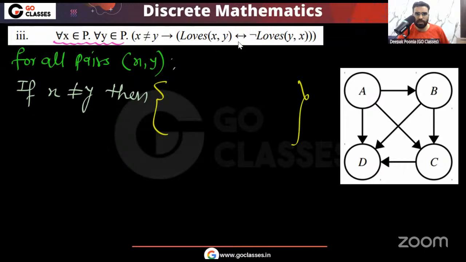Loves XY if and only if, you can see this is if and only if. When will the if and only if be true? It will be true if both of these are true or both of these are false.